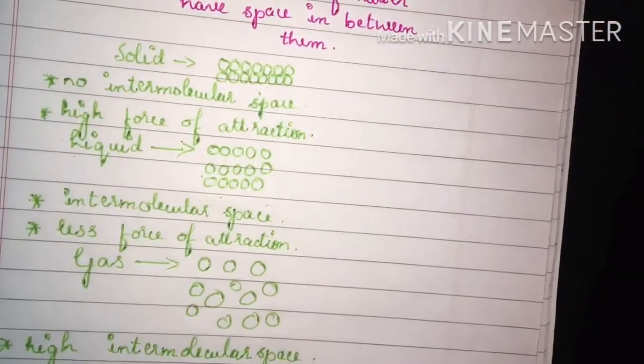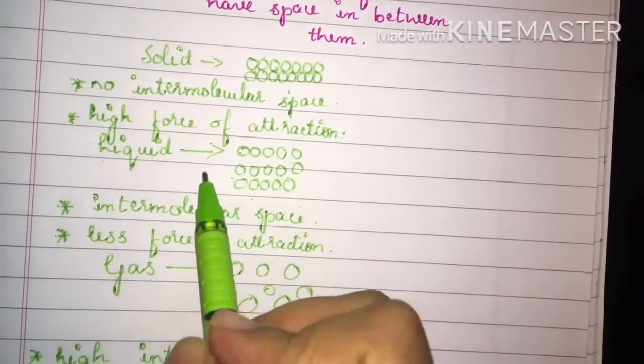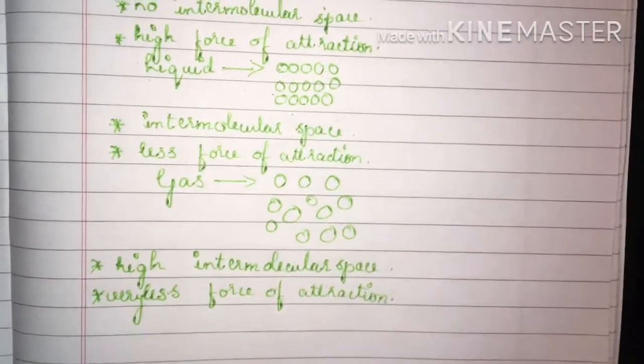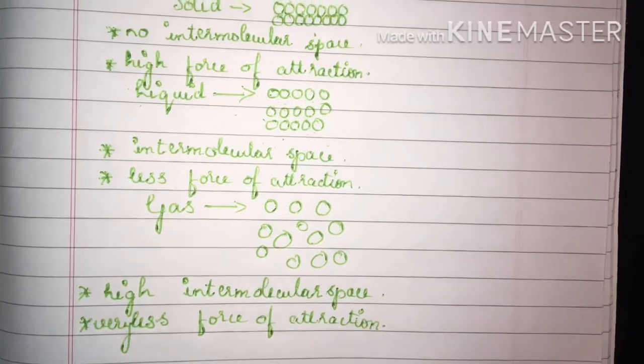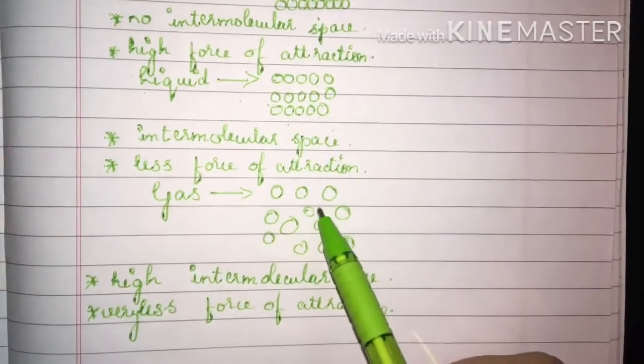Particles of matter attract. You have seen that particles of matter attract, that is, in the case of solids they will have high attraction with each other, in the case of liquids less attraction with each other, and in the case of gases very little attraction with each other.